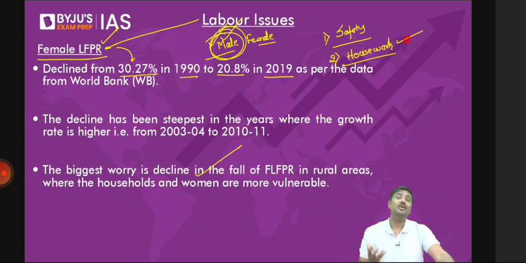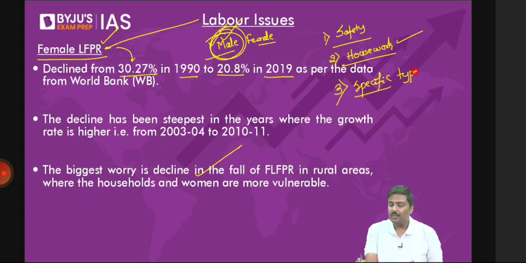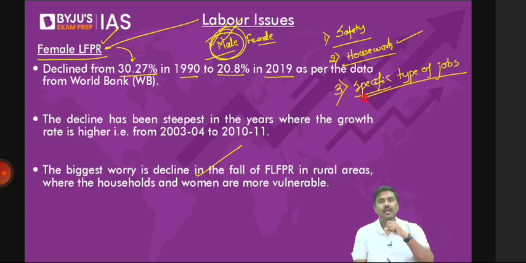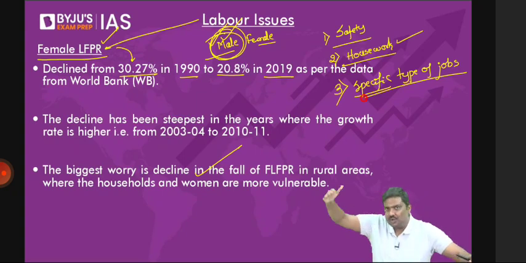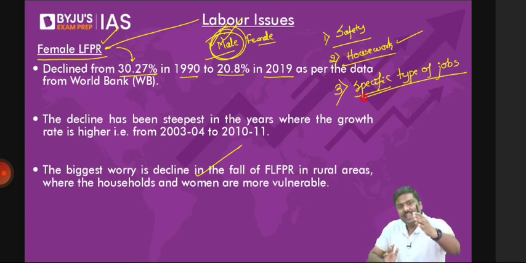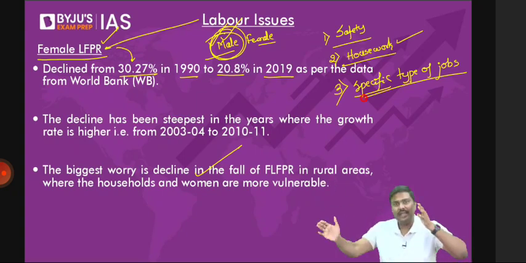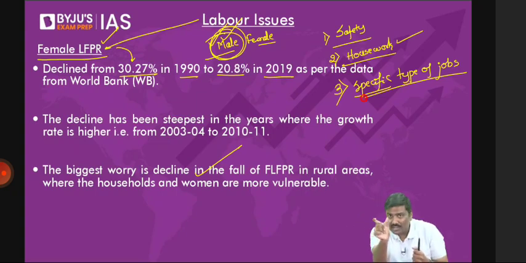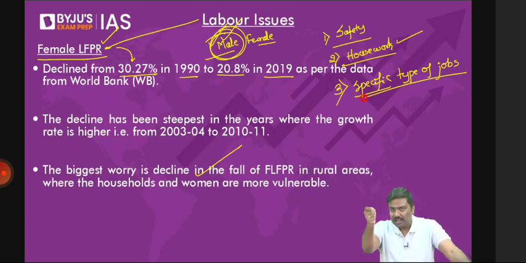And the third reason is some of the females have the will to work, they want to work, but specific types of jobs are not available. What do you mean by specific types of jobs? This is what the economic survey says. If a mother has, let's say, 1 or 2 kids, she would want to send these kids to school and then she's free. In some houses, they're free between, let's say, 8 to 1, or 9 to 2, because the kids have gone to school. They want those kinds of jobs which will provide flexibility for them to work between 8 to 1, or 9 to 2.